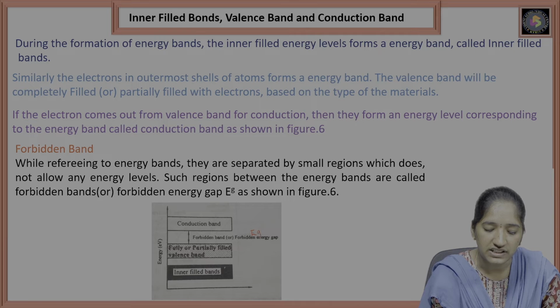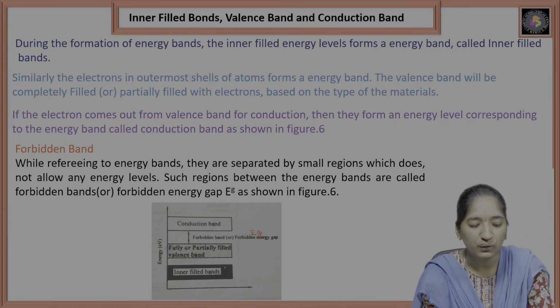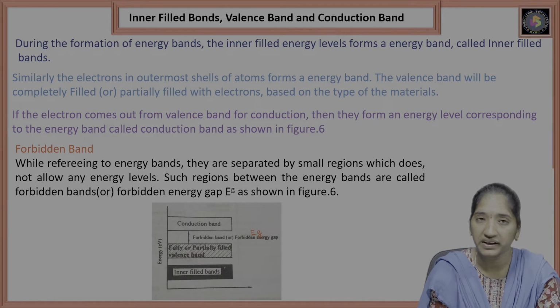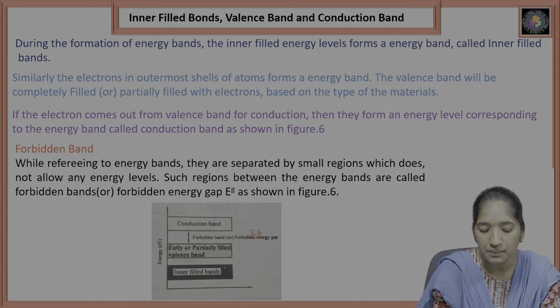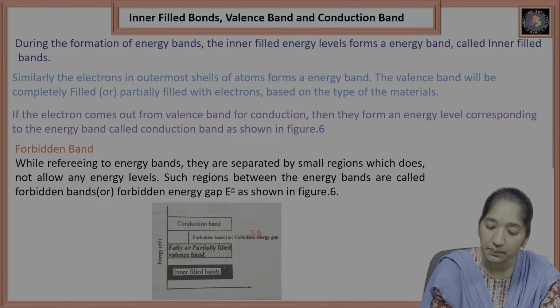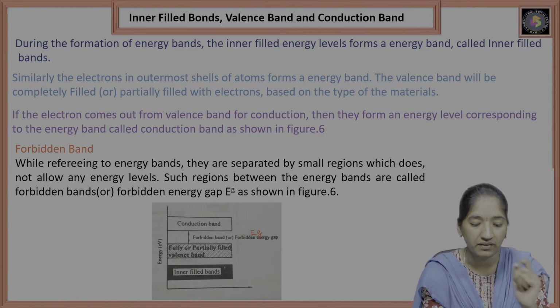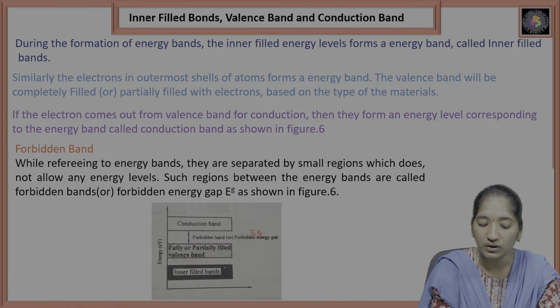The conduction band and the valence band are separated by some gap.